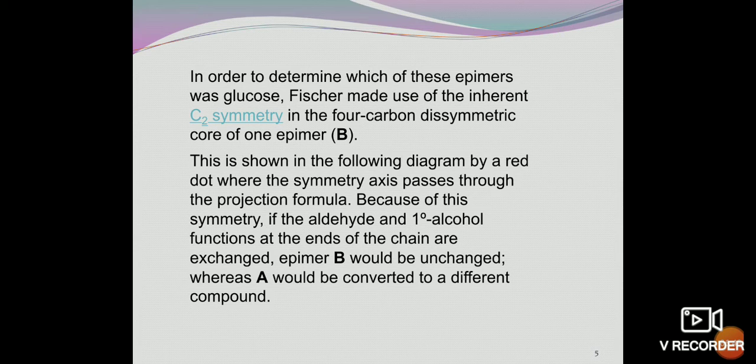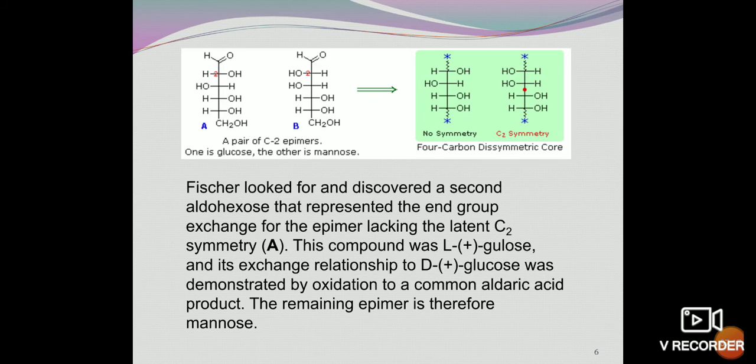Because of this symmetry, if the aldehyde and the primary alcohol functions at the ends of the chain are exchanged, epimer B would be unchanged, whereas A would be converted to a different compound. So we are reversing the functional groups at the ends. They are exchanged. So epimer B would be unchanged, whereas A would be converted to a different compound.